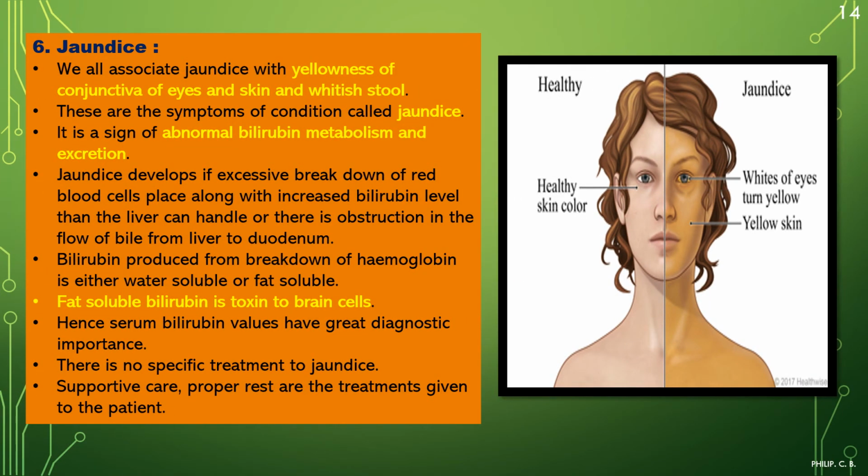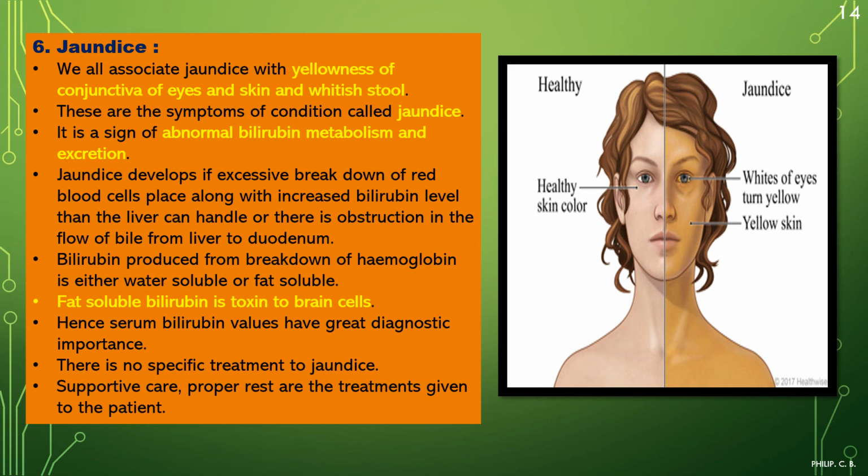Further, that is jaundice. Now for jaundice, first you see the image. You can see the same person, on the left side healthy skin color, on the right side jaundice. If it is jaundice, the whites of the eyes turn yellow, and the skin also turns yellow in color. So the body becomes yellowish in case of jaundice, which is one of the best ways to identify a person with this particular disorder. Now we can go into the detail of it. We all associate jaundice with yellowness of the conjunctiva of the eyes and skin, and whitish stool as well. These are the symptoms of the condition called jaundice.